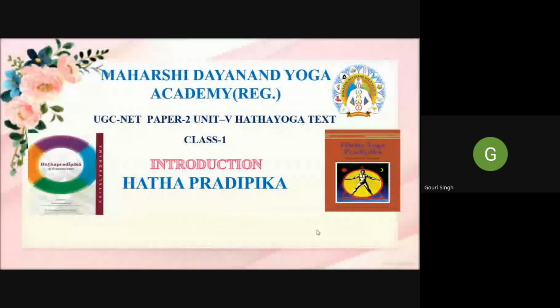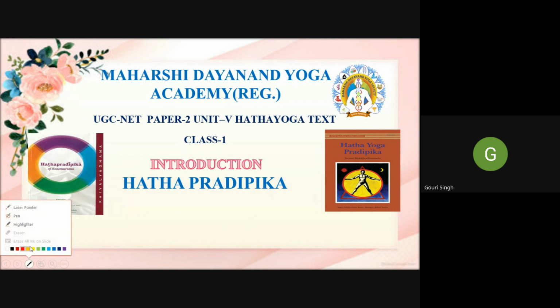I did not get enough time to design more slides. So this is our first class of Hathapradipika. These two books you can refer to for the UGC NET. That is very, very important. These two books are very important. And Hathapradipika comes under Paper 2 only.